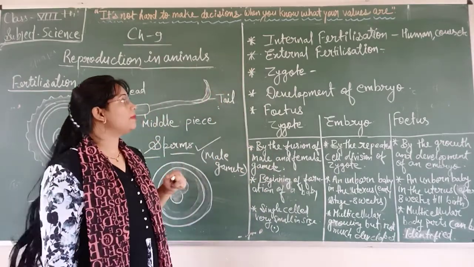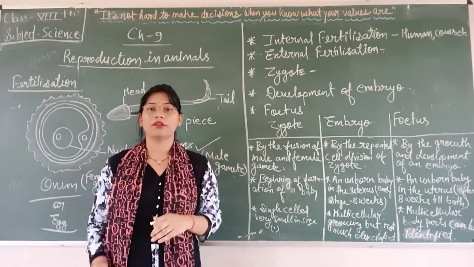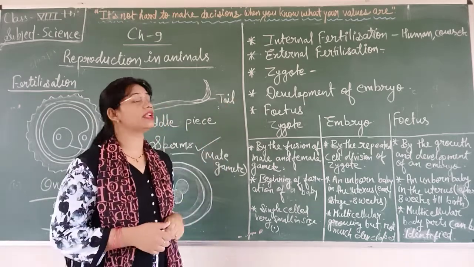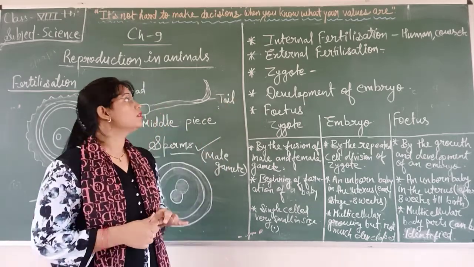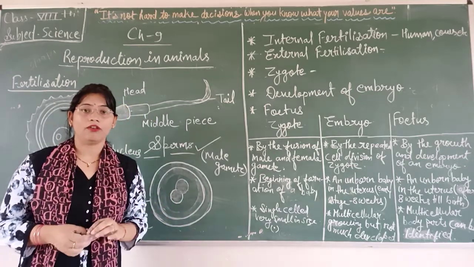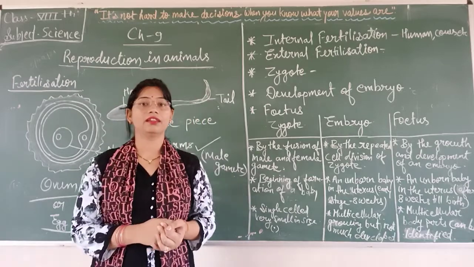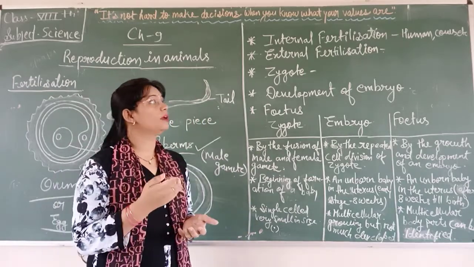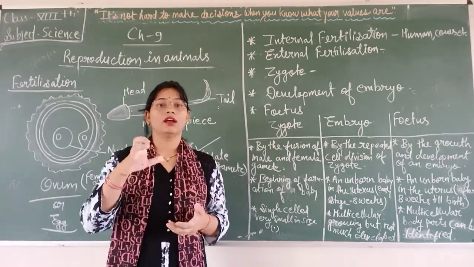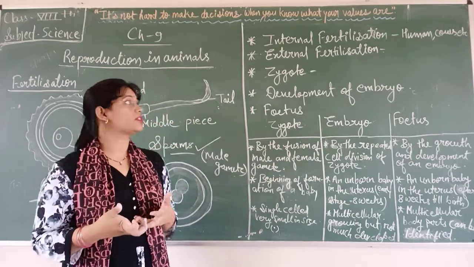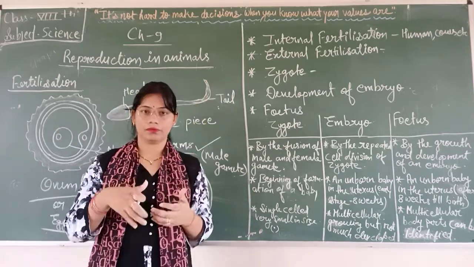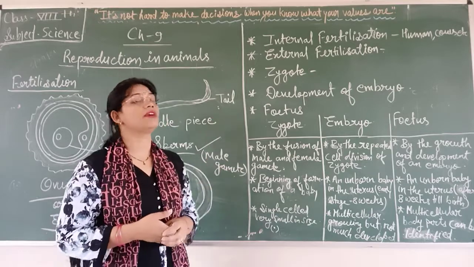But sometimes it also happens outside the body. That is known as external fertilization. For internal fertilization, you can easily understand from the reproduction process in human beings and cows. These are organisms in which internal fertilization occurs.